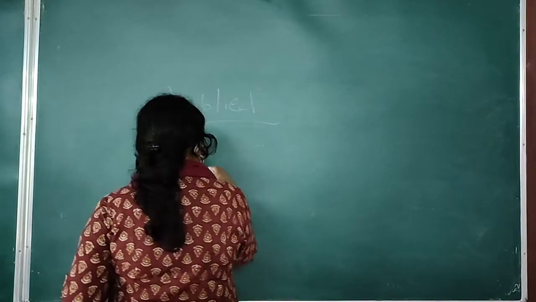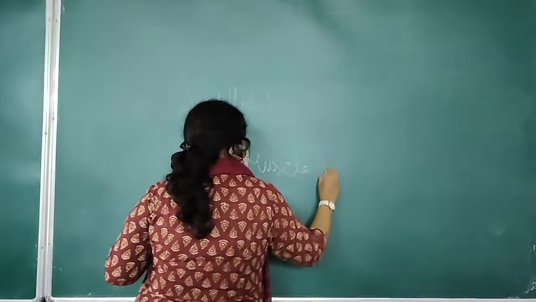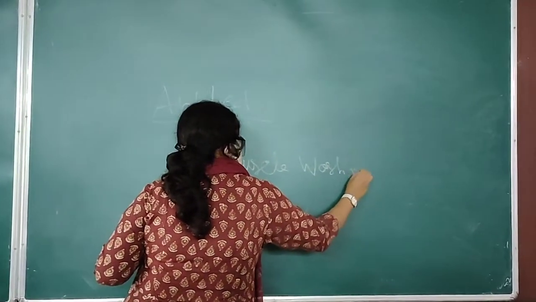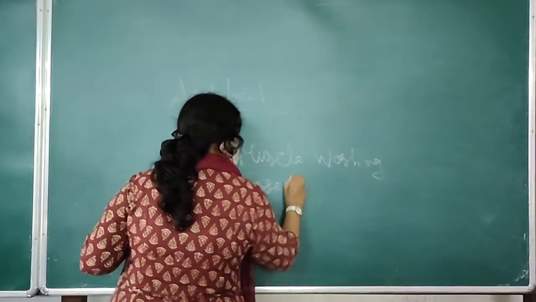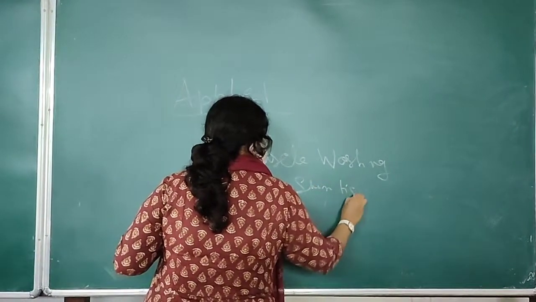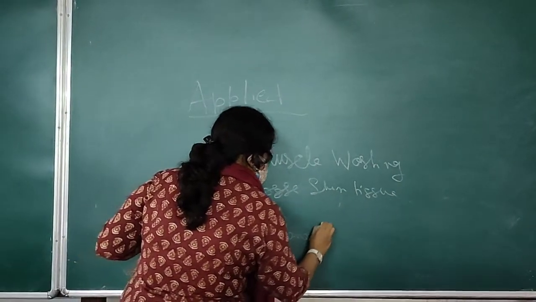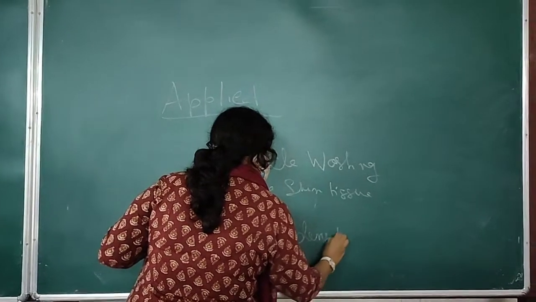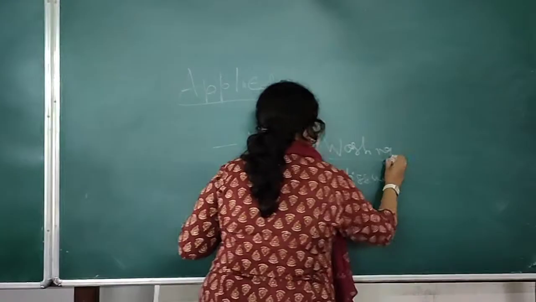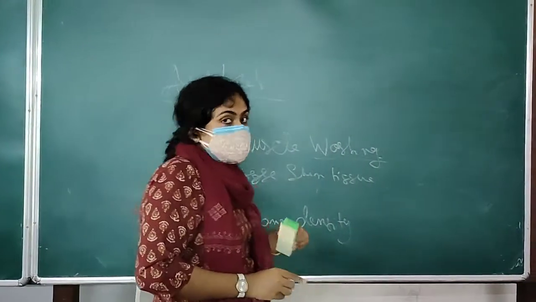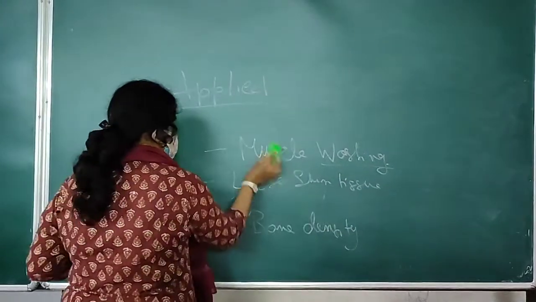So in that condition, there will be muscle wasting, loose skin tissue, and bone density will be low. So a person is prone to develop fracture, and as there is muscle wasting, this may also affect the cardiac muscle, and this person is more prone to develop heart failure.